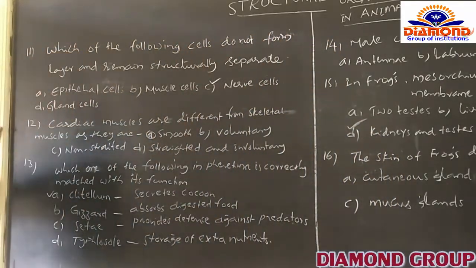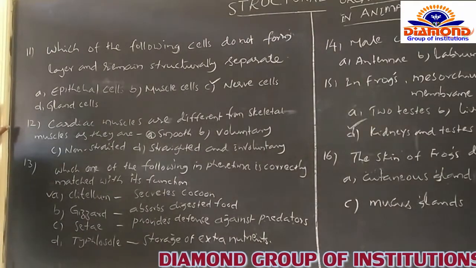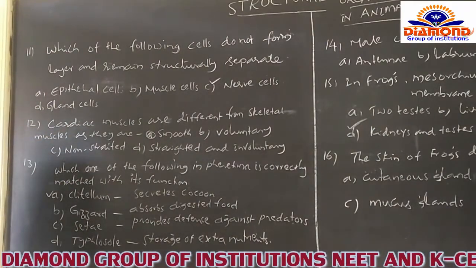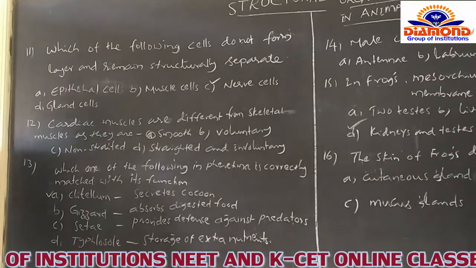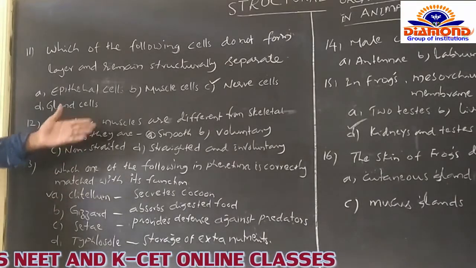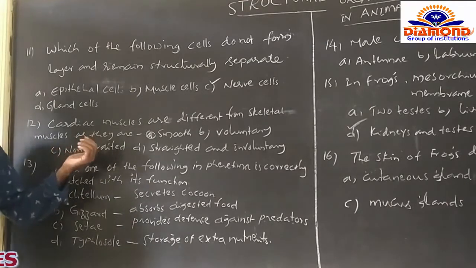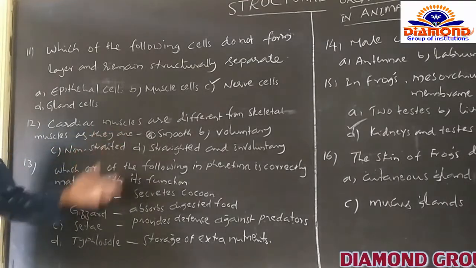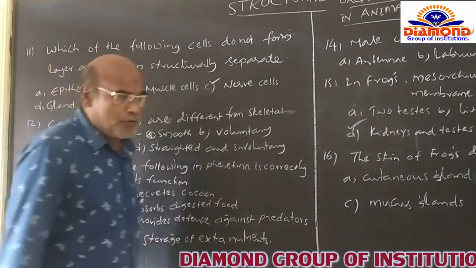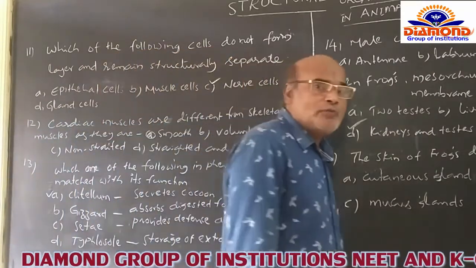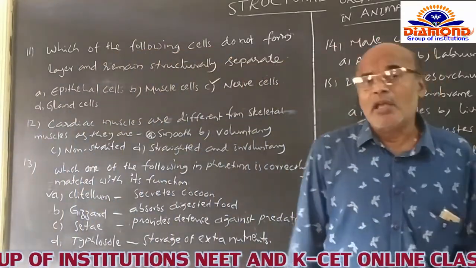So just for the sake of this question, the third option, or C option, is the correct one. And after that we go for the other question. Cardiac muscles are different from skeletal muscles as they are... Of course, you know that they differ on the basis of nature and some of the characters,